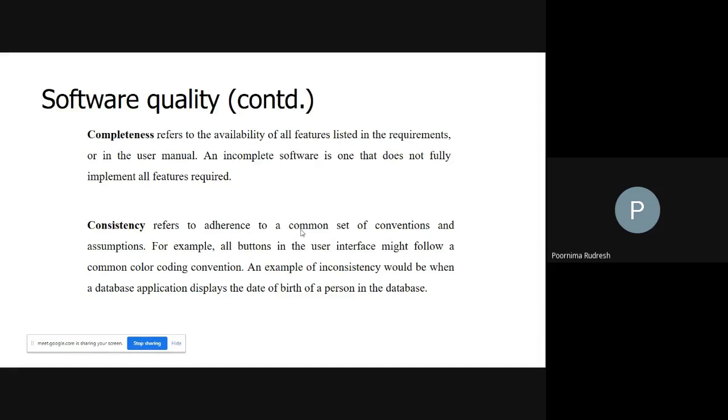Completeness is defined with respect to the set of features that might itself be a subset of a larger set of features that are to be implemented. So this is about completeness. Any doubt? Gaurav?